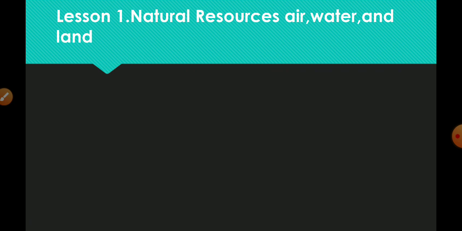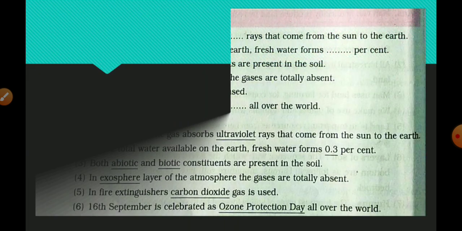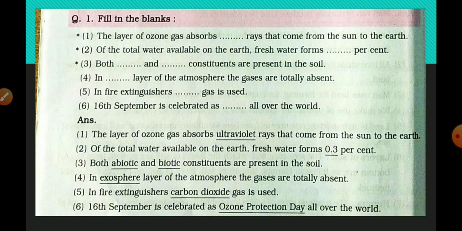Natural resources, air, water and land. Workbook question answers. Fill in the blanks. What you have to do, take screenshot and write. Okay? And answers are given here. Fill-ups 1 to 6 fill-ups. First 3 are in the textbook and the other 3 are in the workbook. Total 6 are there. You have to write all the 6 in the workbook.